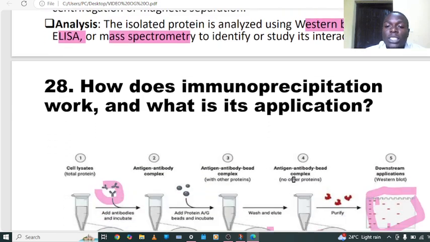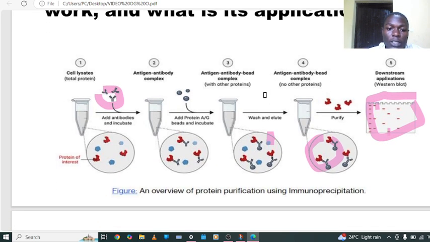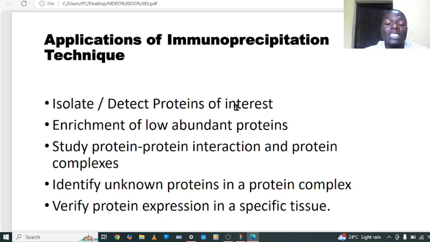Also in this question, we have been asked the application of immunoprecipitation. The applications are not quite many, but it is not complicated, because in immunoprecipitation our target is to detect the protein or antigen of interest. So the application of the immunoprecipitation technique is to isolate and detect the protein of interest, as the procedure says. There is enrichment of the raw amount of the protein. If in the sample there is only a small amount of the protein, you can detect it by using immunoprecipitation.